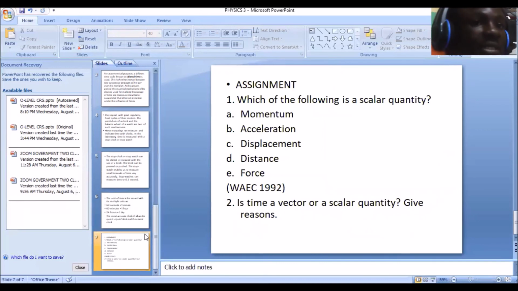And I give an assignment. You tell me which of the following is a scalar quantity. Is it momentum? Is it acceleration, displacement, distance, or force? You tell me why. Now, I also ask you another question. Is time a vector or a scalar quantity? You give reasons for your answer.